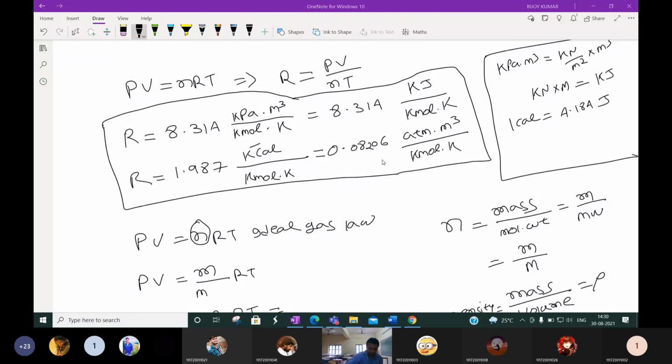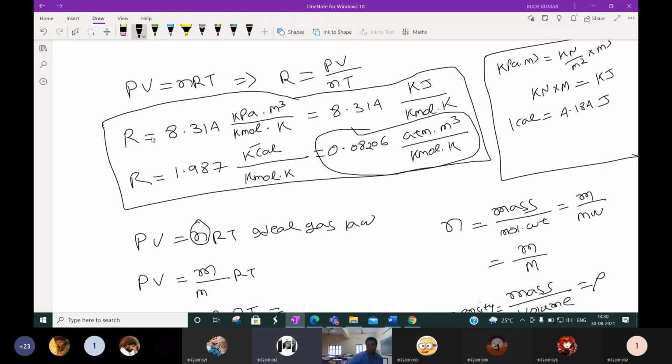Okay, roll number 12. Yes, sir. Which R value will we use? Second one. R is equal to 1.987. Why? Sir, because atmosphere is given, so atmosphere is this one, 0.08206.